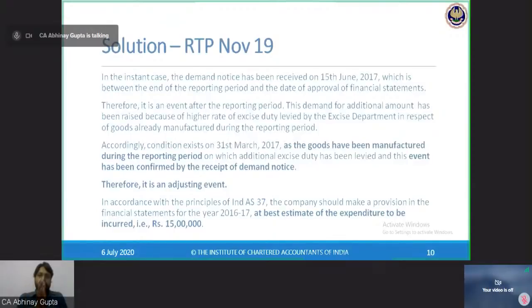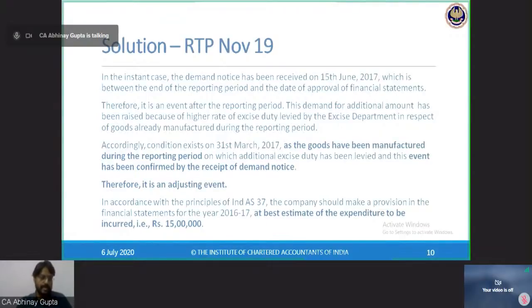So it is an adjusting event because goods were there and the event has been confirmed by the serving of the notice of demand. Ind AS 10 is complete now. Now I move to Ind AS 37 to see for how much amount I need to make a provision. Ind AS 37 gives me the answer. It says best management estimate, and the best management estimate is 15 lakhs only. So I will be recording a liability for excise of rupees 15 lakhs. Okay. So this is an adjusting event.